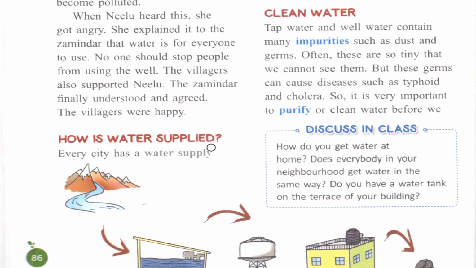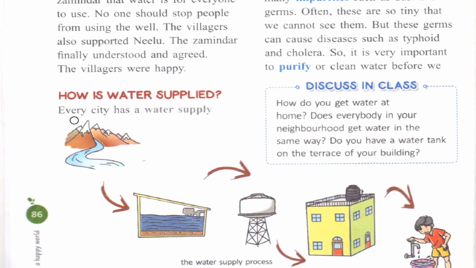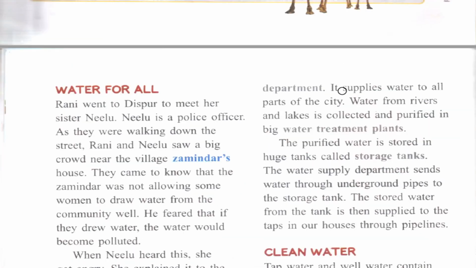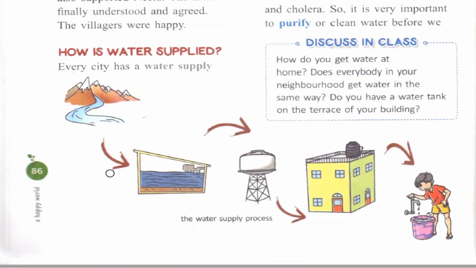How is water supplied? Now see. Every city has a water supply department, it supplies water to all parts of the city. Water from rivers and lakes is collected and purified in a big water treatment plant. Now do you want to see the water treatment plant? See this. This is the water supply process.